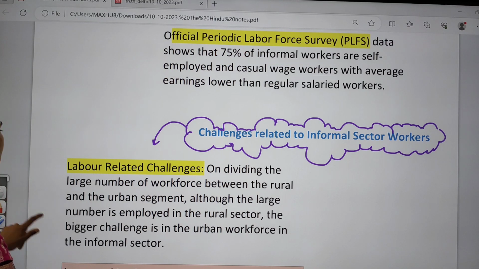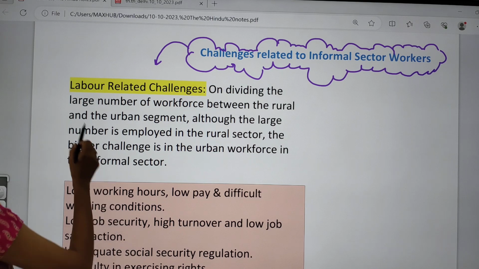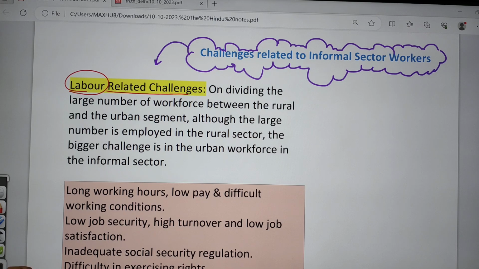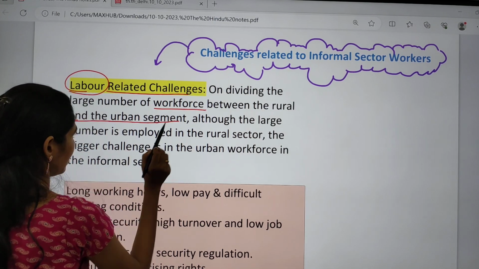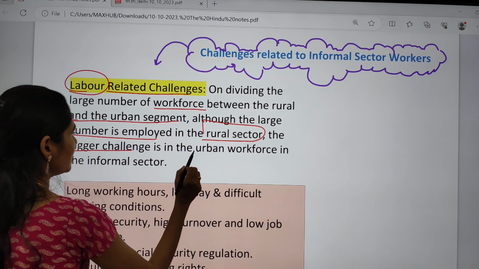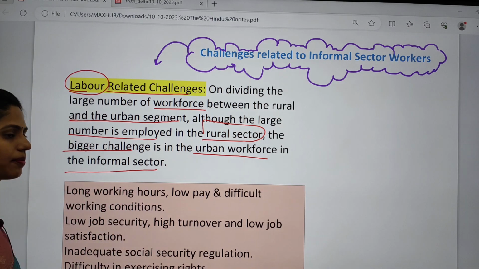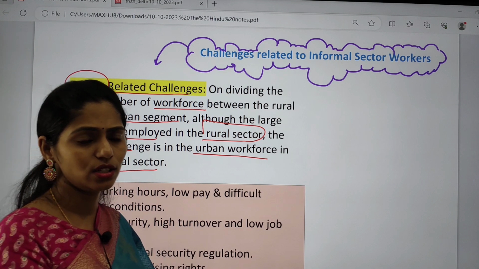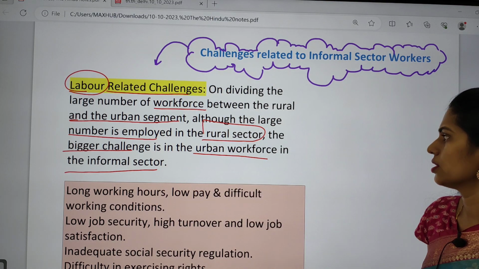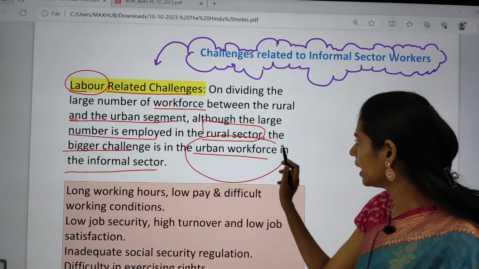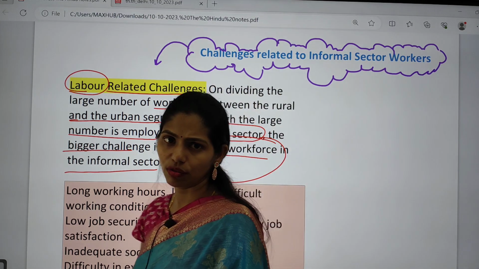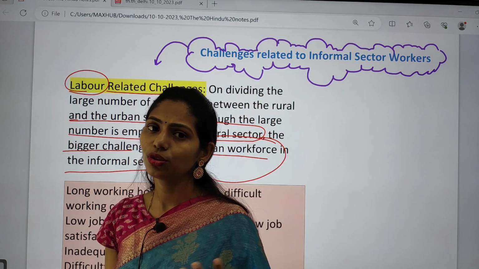So what are the challenges here? There are some challenges which are related to labor. The workforce is divided between the rural and urban segments; the large number is employed in the rural sector and the bigger challenge is the urban workforce in the informal sector. If we are talking about the rural sector, the rural economy is mainly based on agriculture and small cottage industries, right? But the problem here is entirely with this urban workforce. Most of these urban people are working in the informal sector and they do not have social security.